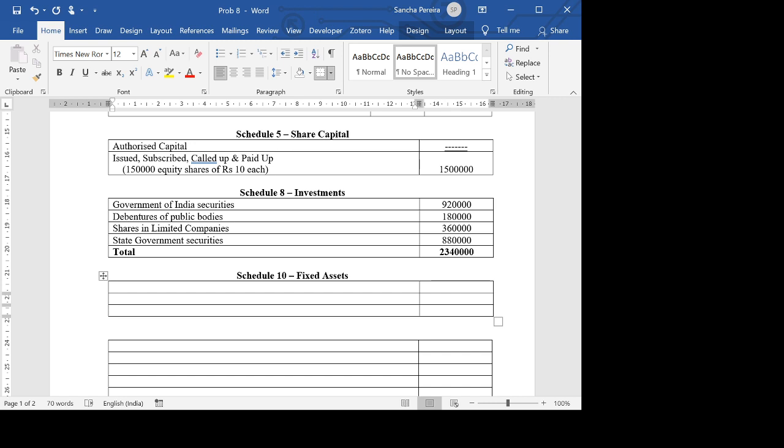Okay. So we have furniture here, and the opening balance of furniture is given to us as 8,400. It's furniture and fixtures.